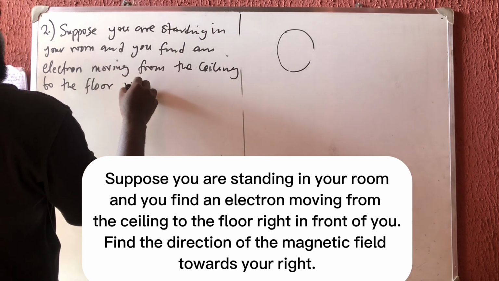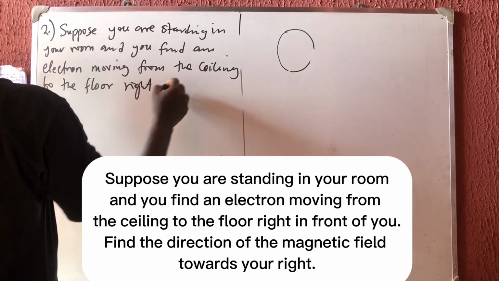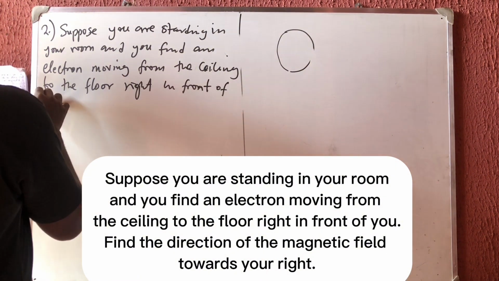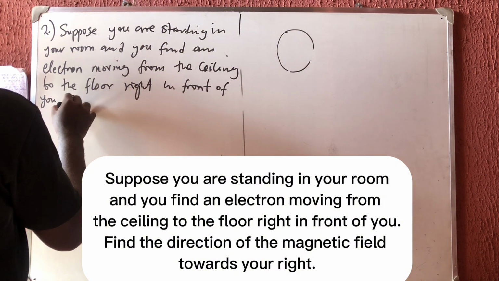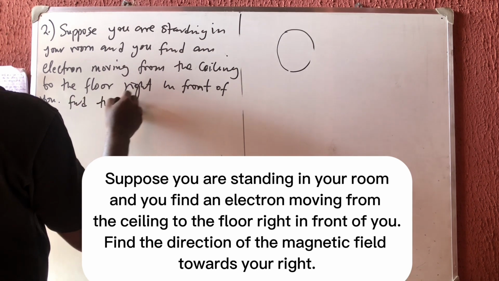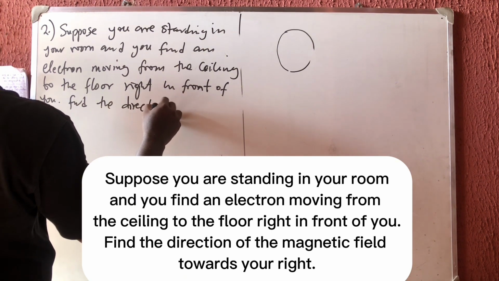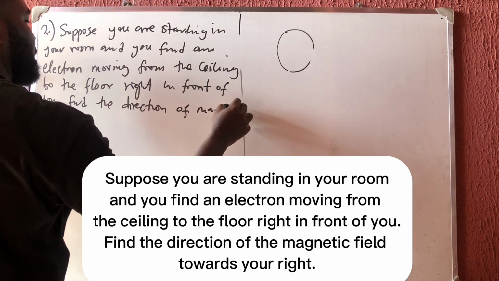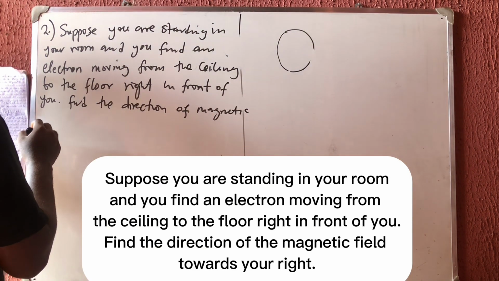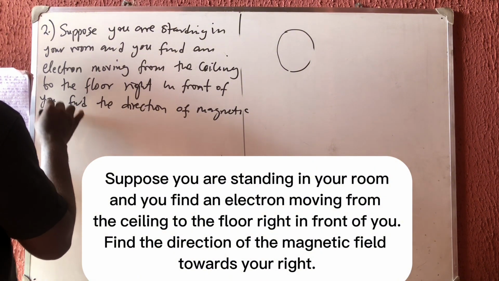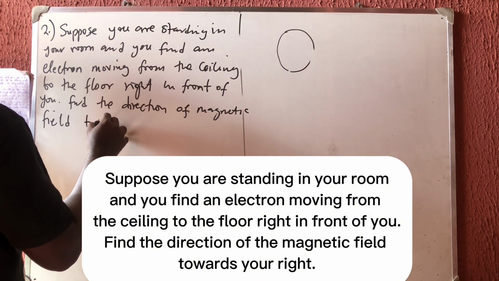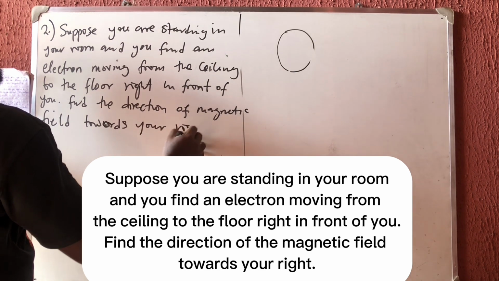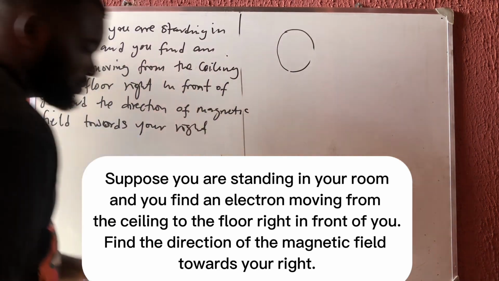Okay, right in front of you. Right in front of you. Then they now say find the direction of magnetic field towards you. Okay, towards your right. Okay.